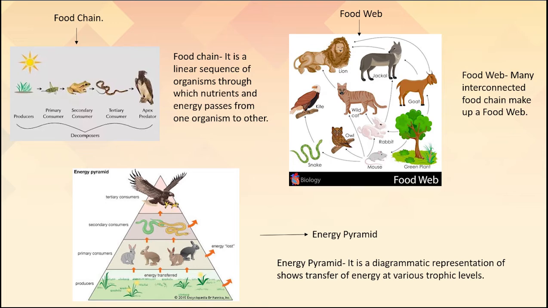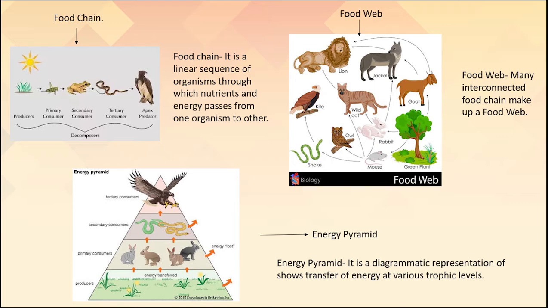Now, what is an energy pyramid? Children, an energy pyramid is a model that shows the flow of energy from one trophic level to the next in an ecosystem. Now, you can see here on the diagram, the producers form the first trophic level.